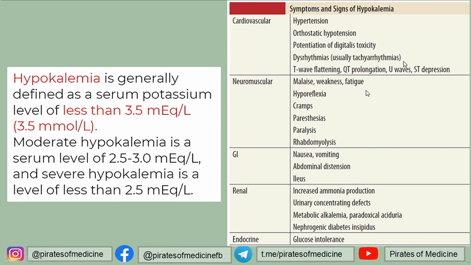Neuromuscular manifestations include malaise, weakness, fatigue, hyporeflexia, cramps, paresthesias, paralysis, rhabdomyolysis. In the GIT, it includes nausea, vomiting, abdominal distension, ileus.